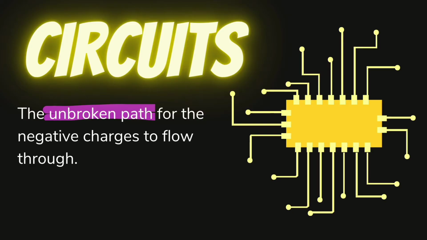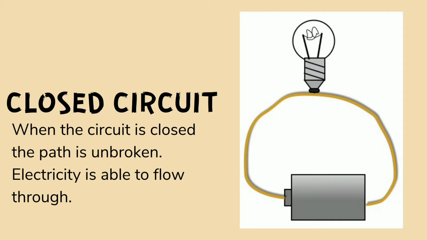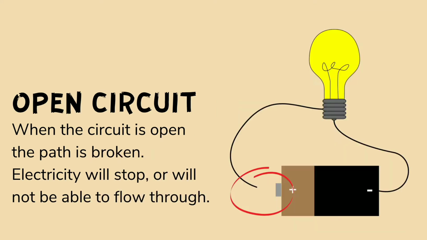Electricity cannot flow without a power source and a path. A battery is an example of a power source. The power source keeps the negative charges flowing. The path must be unbroken for the negative charges to flow through. This path is called a circuit.